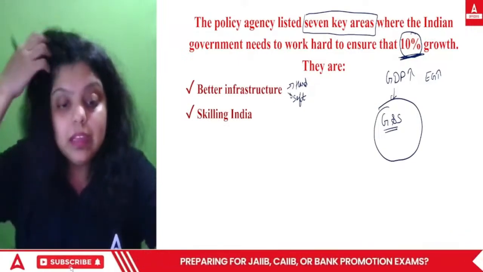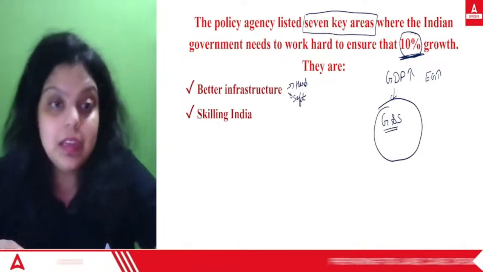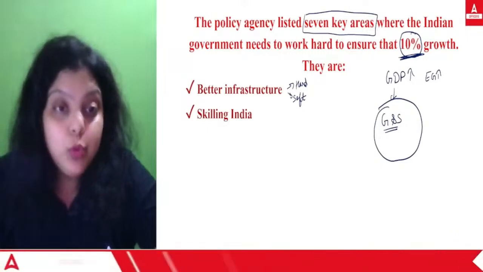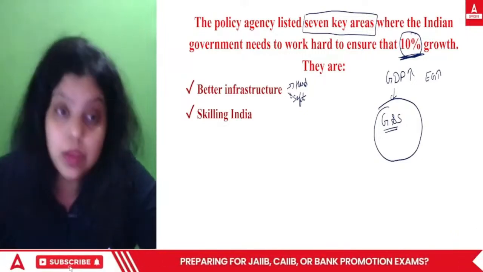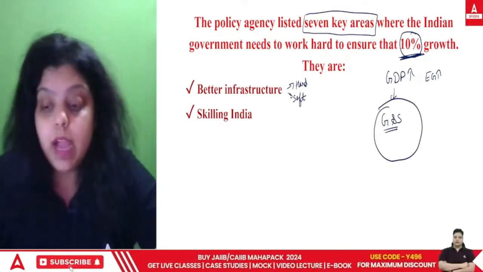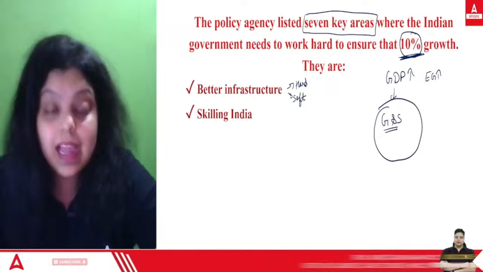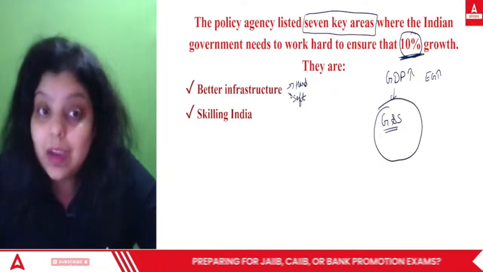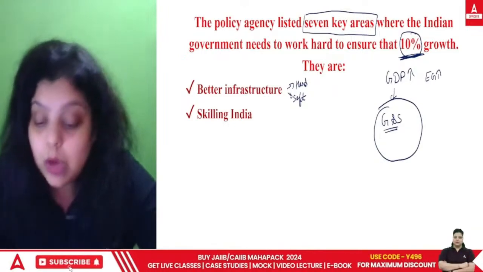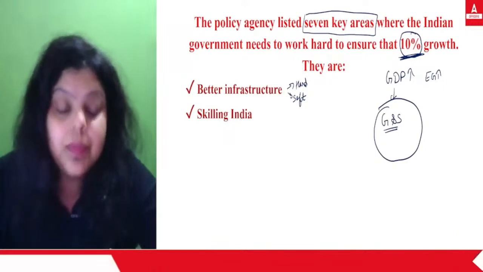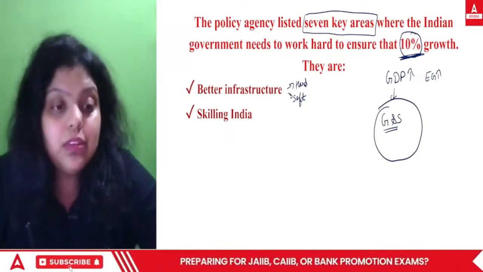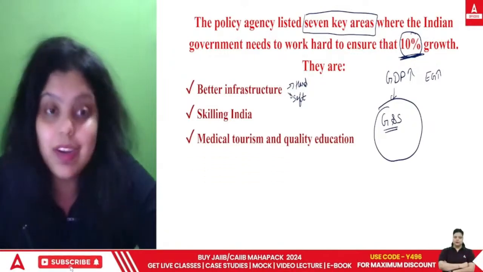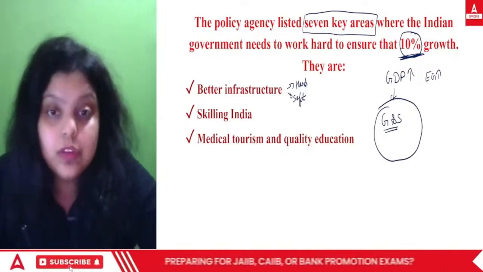Let's say, for example, I have done the MBA and I got very good marks in my degree. But what happened when the company told me that I have to lead a team of 5 people? I failed, for example. So I won't be able to lead just 5 people, even though I have done the MBA and got very good marks in the degree. So what does it mean? It means I got educated, but I am not skilled. I do not know how to implement that knowledge in practical life. So we are talking about how we have to skill India. That is very important, because if the human resource of your country is skilled, so will your country develop.